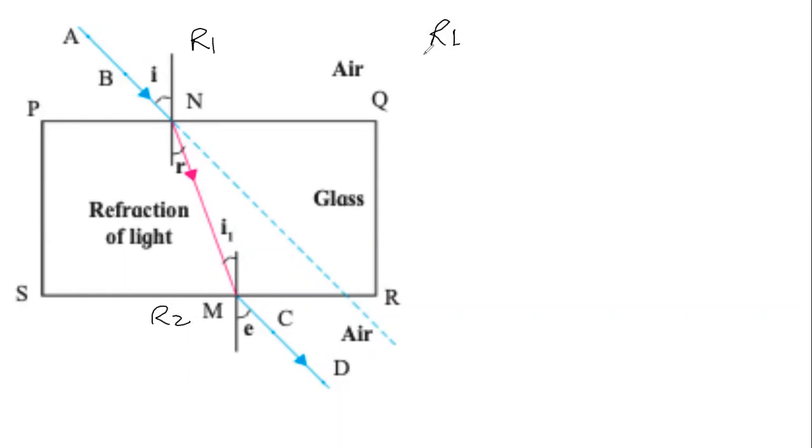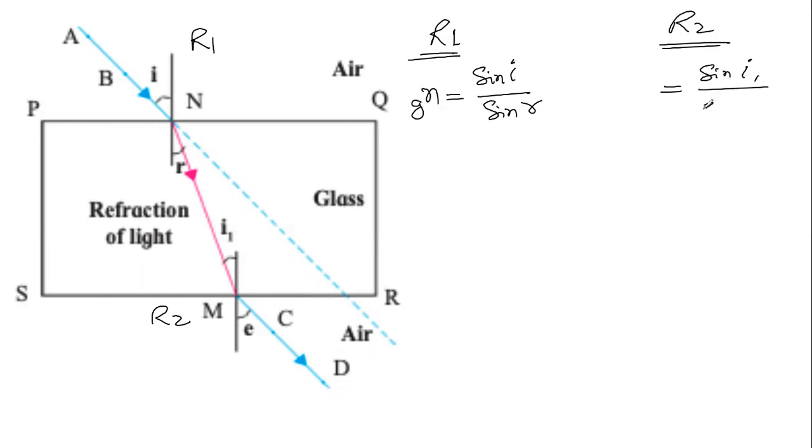In case of refraction 1, the refractive index can be calculated as sine I by sine R. Because the first medium is air and the second medium is glass, let me write G before N. The second medium is G. For the second refraction, the refractive index will be sine I1 by sine E. Now the light is moving from glass to air, using the notation of refractive index.